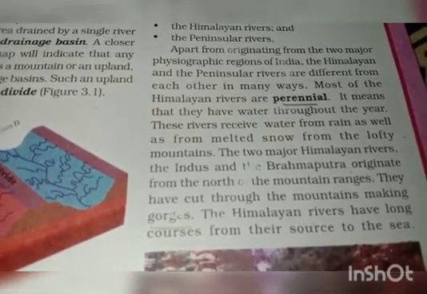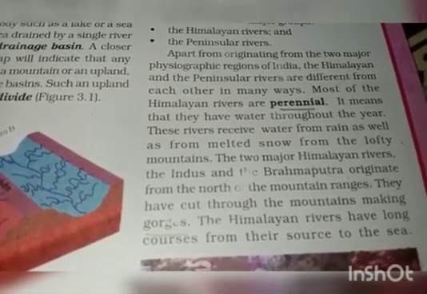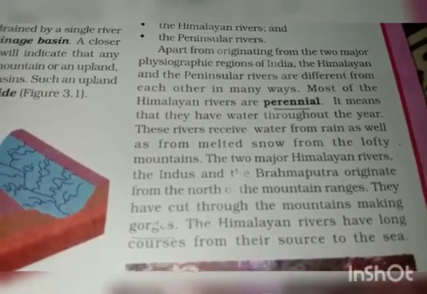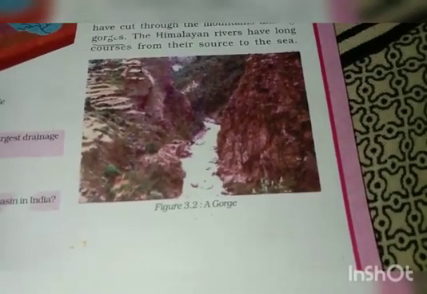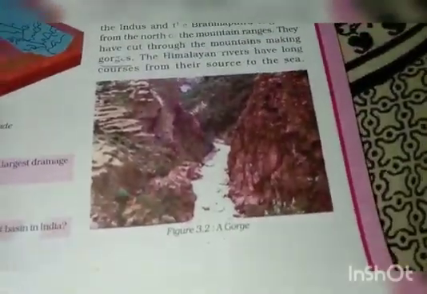They have cut through mountains, making gorges. Gorges, as I have told you before, are like narrow valleys which have deep, steep walls. The Himalayan rivers have long courses from their source to the sea. Here is a picture of a gorge. You can have a look, shared in the book. It is a narrow valley with steep walls on either side.